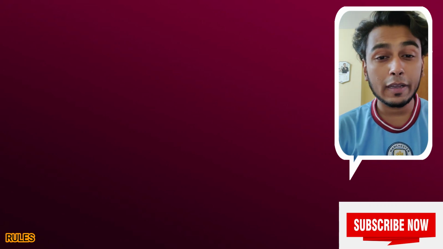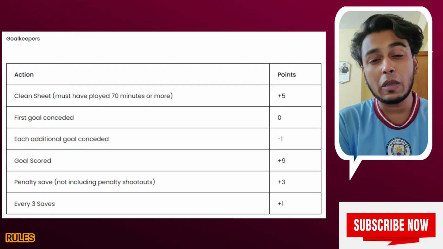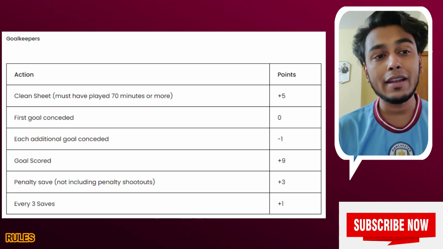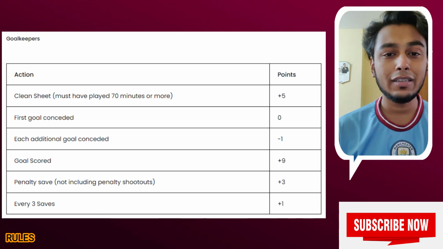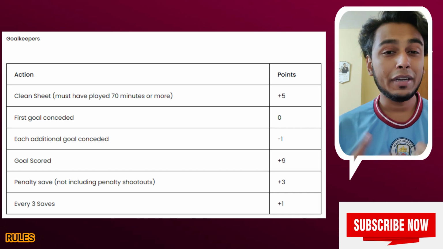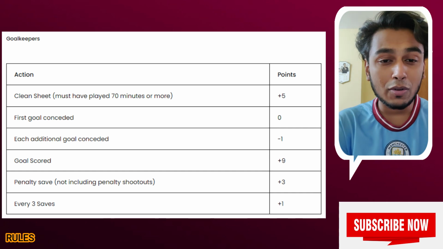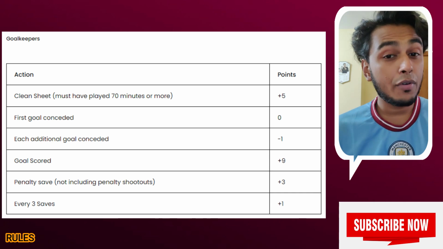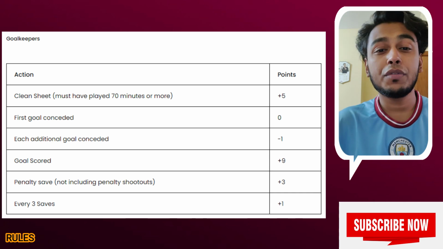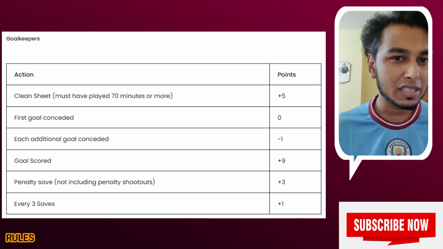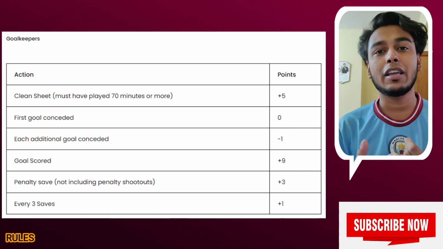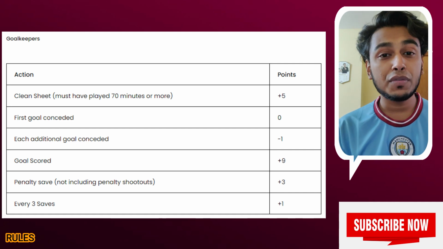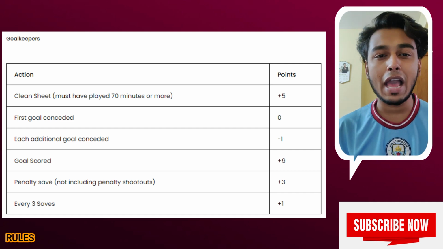Now let's talk about the goalkeepers' scoring system. If your goalkeeper gets a clean sheet, then +5, first goal conceded 0, and each additional goal you concede, you're going to minus a point. But if your goalkeeper scores a goal, then it will be +9. That's huge. But if your goalkeeper saves a penalty, you're going to have 3 points bonus. This one is new. Every 3 saves gives you a point. So if your goalkeeper saves 12 shots, then he's going to have 4 points.